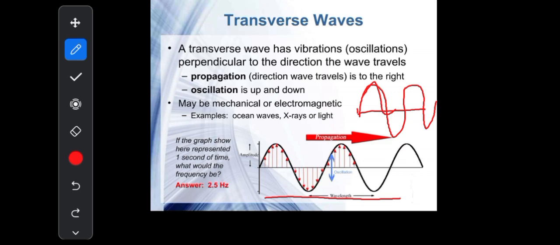Like imagine you are holding a rope, and you give a sharp flick upward. The wave travels horizontally while the rope moves up and down, and this motion is what defines a transverse wave, because the motion of the particles and the direction of the wave are perpendicular to each other.